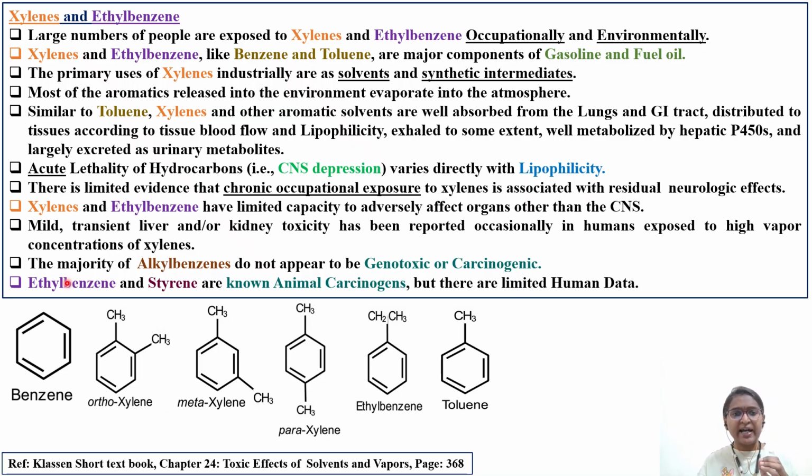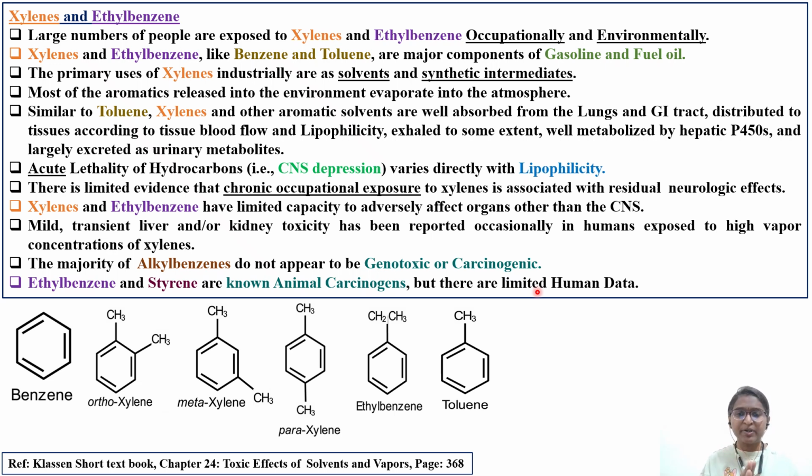Next, the majority of the alkyl benzenes. Here, alkyl benzene means you should immediately imagine methyl benzene, ethyl benzene, propyl benzene. So alkyl groups like methyl, ethyl, CH3, C2H5, C5H7, anything can be there. Propyl benzene does not appear to be genotoxic or carcinogenic. But ethyl benzene and styrene are known animal carcinogens, though there is limited human data. This is how you have to read it.